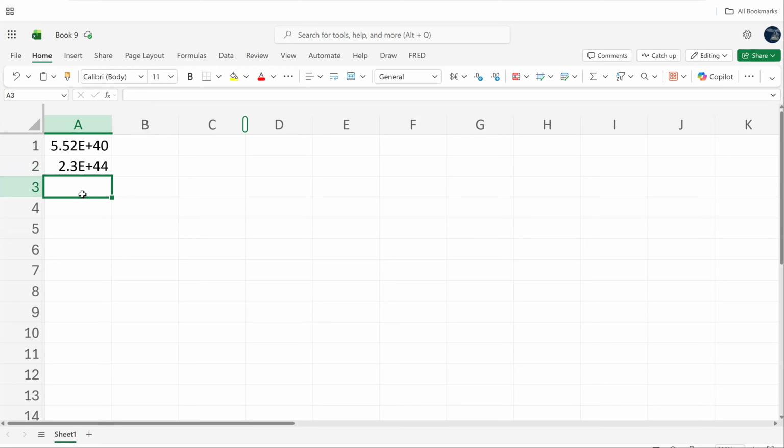Now, if I want my probability, I'm going to take, and in Excel, I'm going to click on my first number.